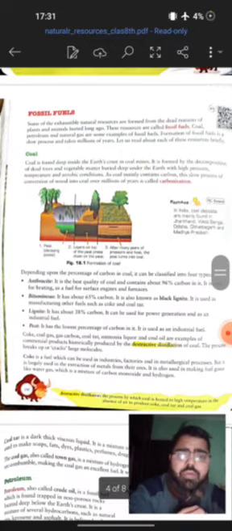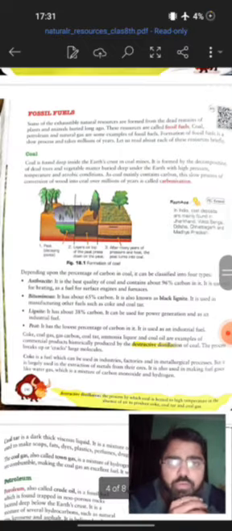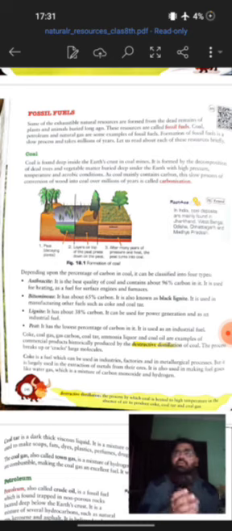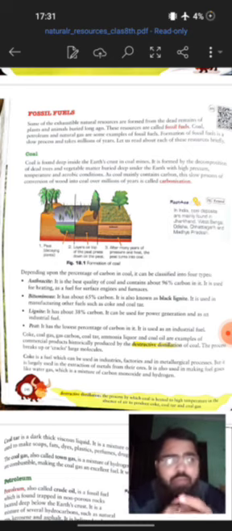Now moving on, the next topic is fossil fuels. Basically fossil fuels, we know, are the fuels that have been formed over a period of time from the dead and decaying organic matter, basically plants and animals. So that we'll be studying. First is coal. Coal is formed over a prolonged period of time, when dead trees, plants and animals are buried under the earth's crust, resulting in the formation of coal, right?